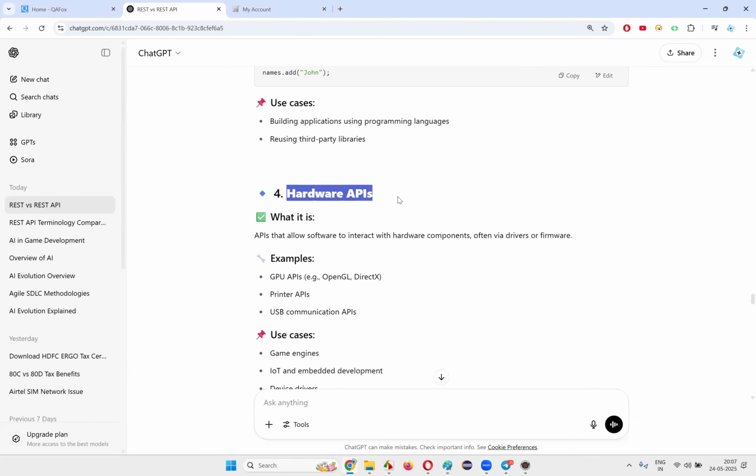Then we also have other types of APIs, like hardware APIs, APIs that allow software to interact with hardware components. Okay, you connect a printer to your computer, and you give a print instruction. A request will be sent to the hardware device, the printer, right? So printer APIs are an example of hardware APIs.